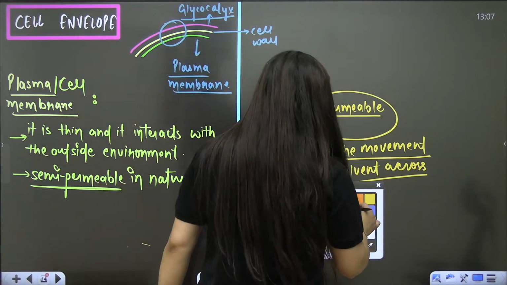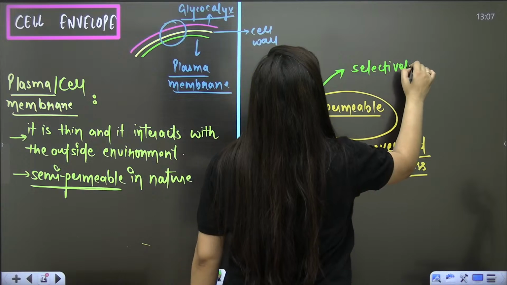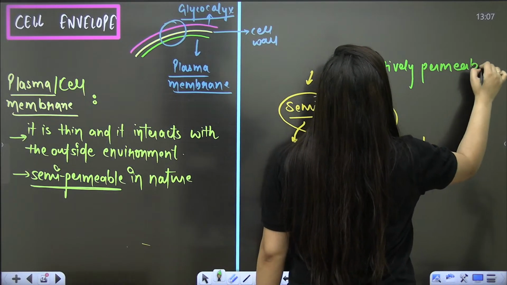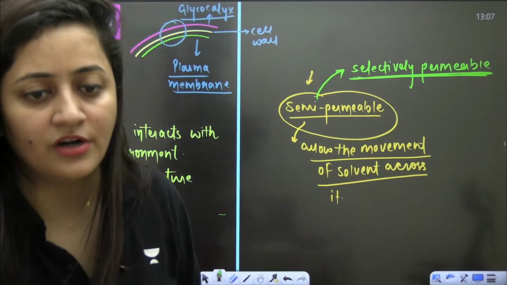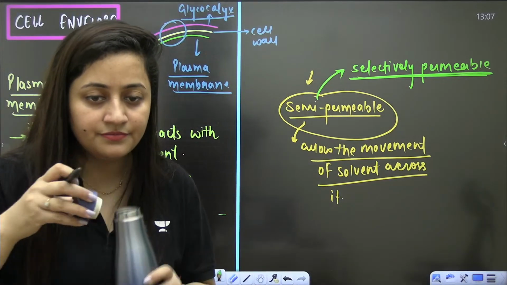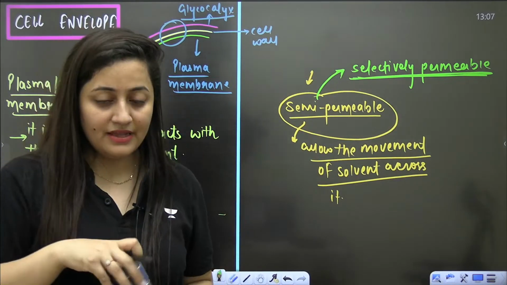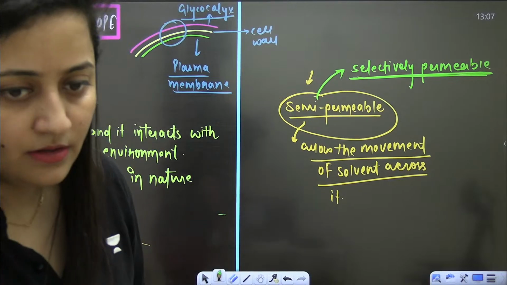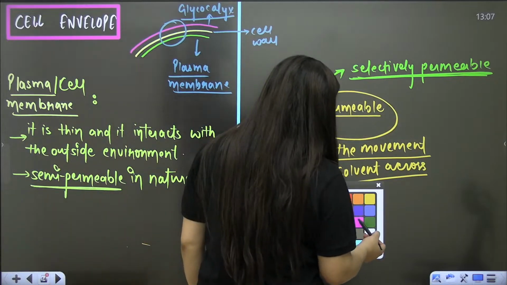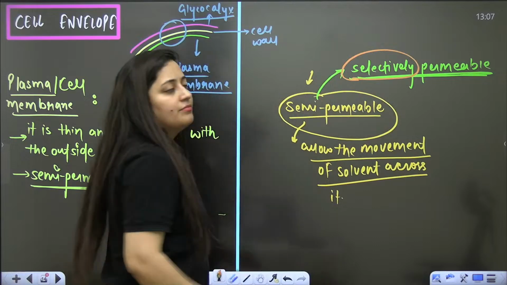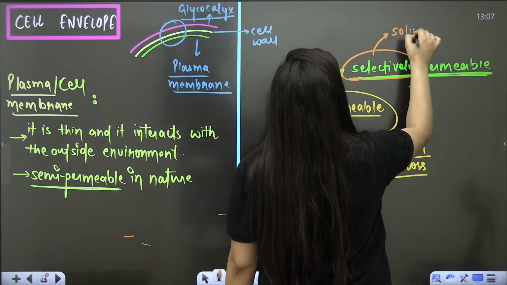We also use one more word, even in 9th class we have learned this: selectively permeable, or differentially permeable. When it is selectively permeable, as per the need, it will allow the entry of solute or solvent.